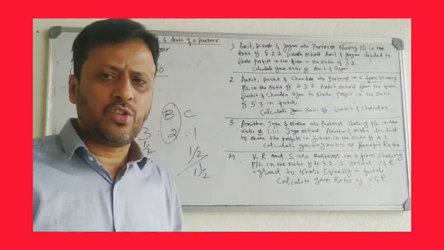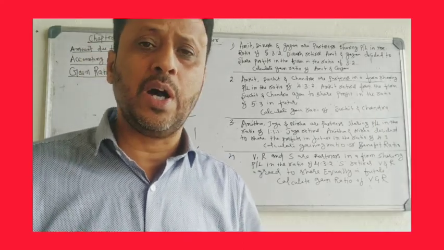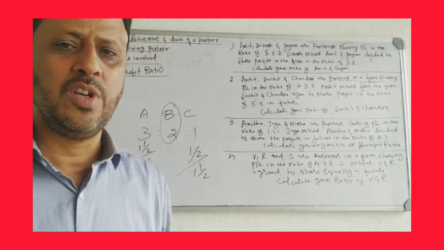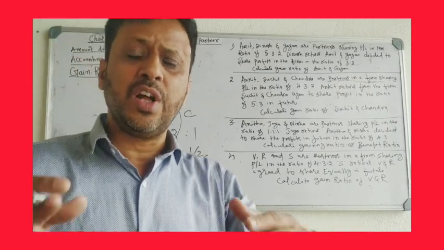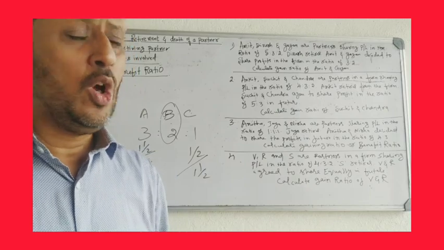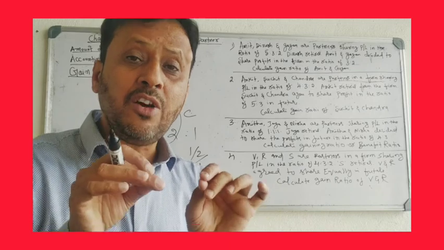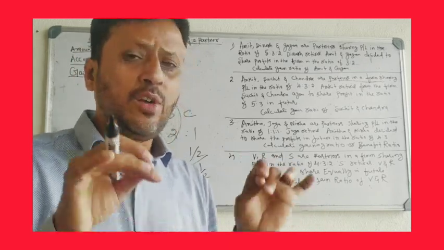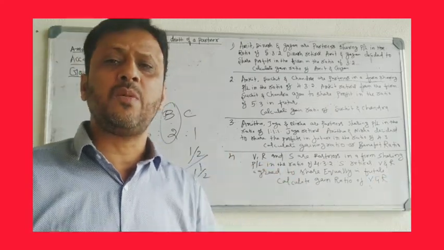Okay. So gain ratio is the ratio in which the remaining partners gain the share of the retiring partner. That is gain ratio. Why is gain ratio required? Gain ratio is required to write off the goodwill. Gain ratio is required to write off the retiring partner's share of goodwill among the remaining partners.